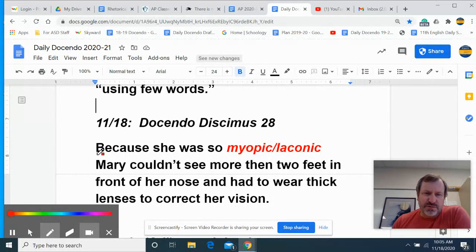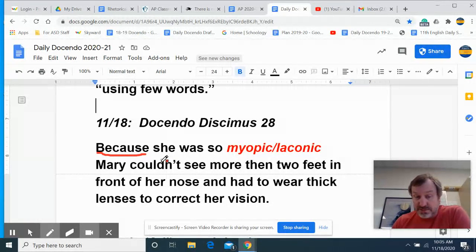So notice we're starting with because. Your teachers might have told you years ago not to start a sentence with because, and the reason they did that is because they didn't want you to create a fragment. But in this case, as long as we attach this clause to an independent clause, we will have a complete sentence. So it's perfectly okay to start with because.